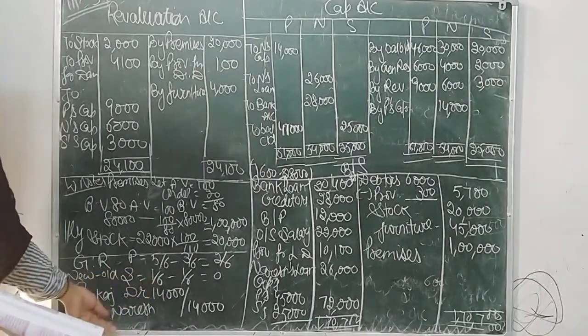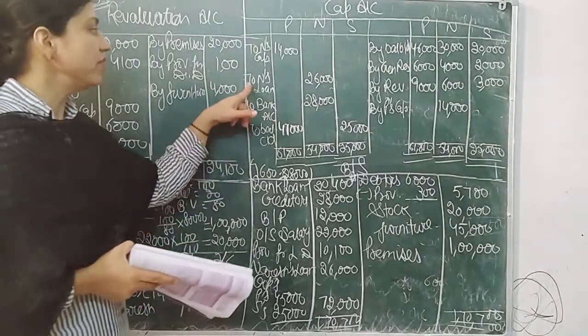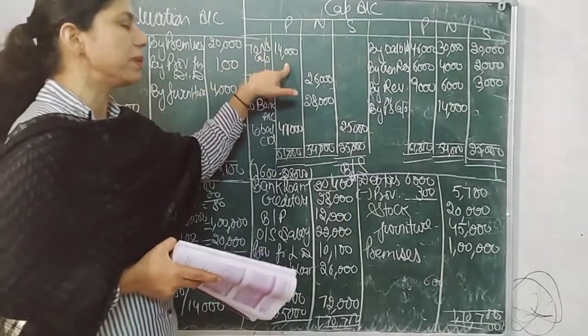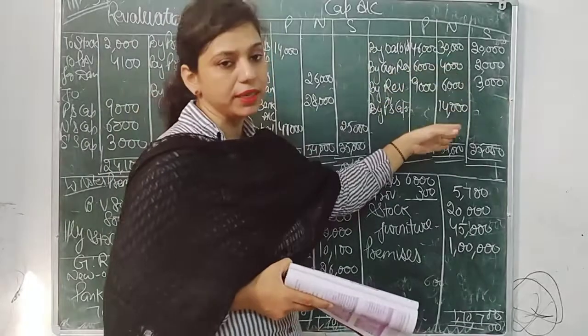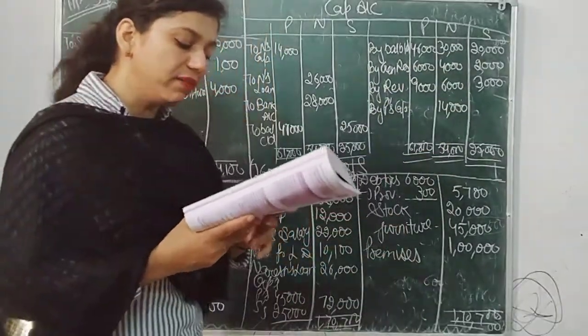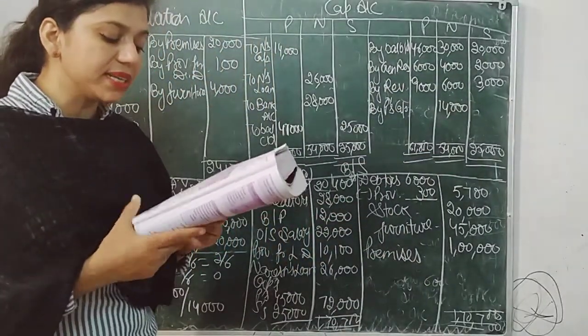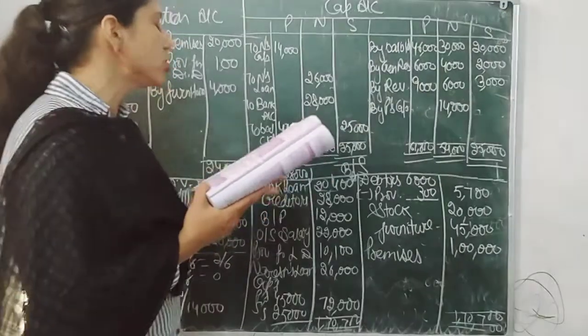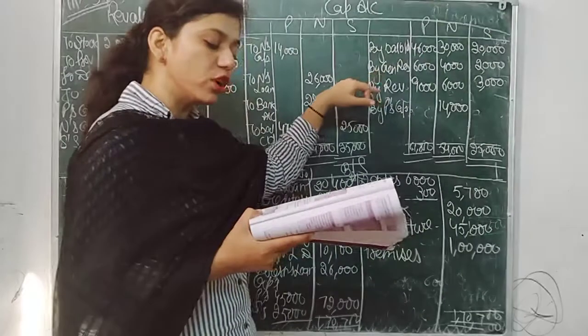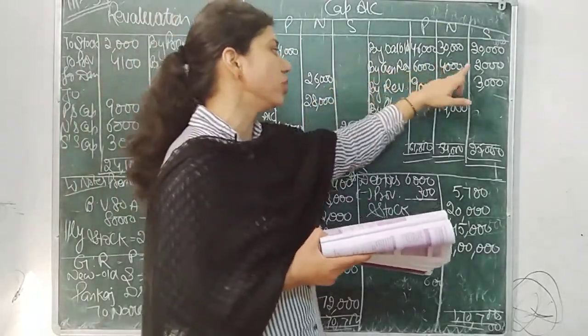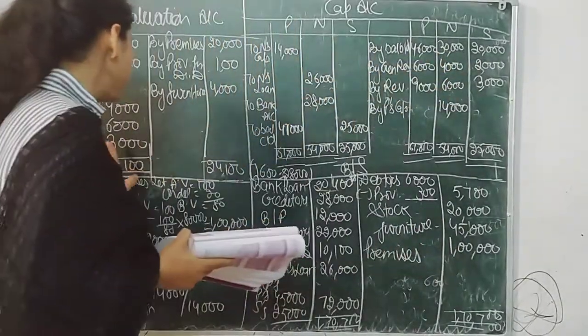How will we post it in the capital account? When we write To Naresh, then post in Pankaj, and when we write By Pankaj, then post in Naresh. Next we have rupees 26,000. So just put the balance of the capital account as given in the question. Then the general reserve is also given in the question. Divide it in the old ratio. Revaluation profit is there.